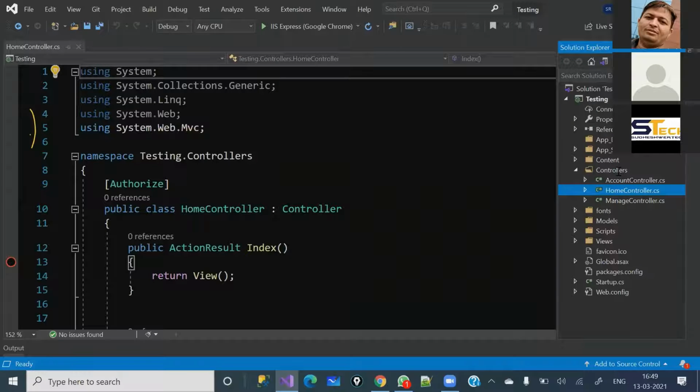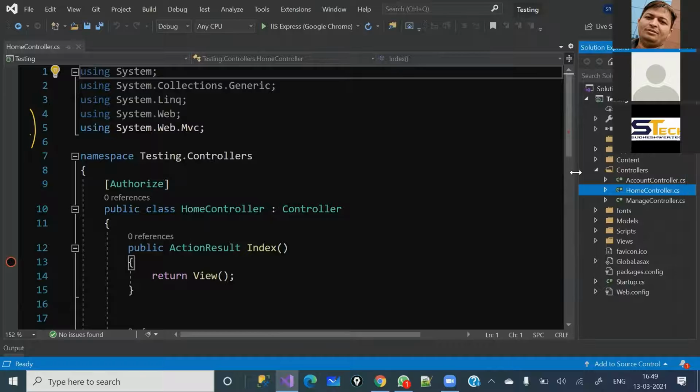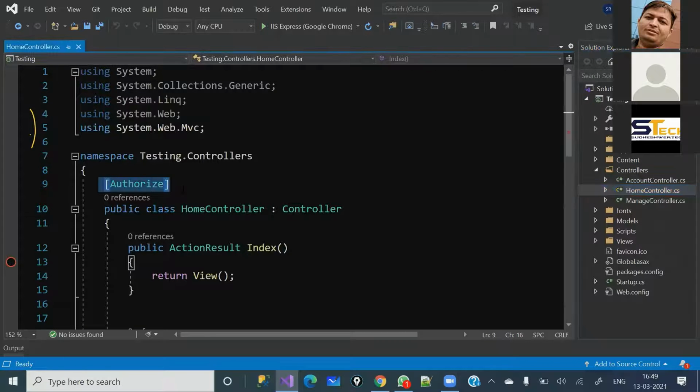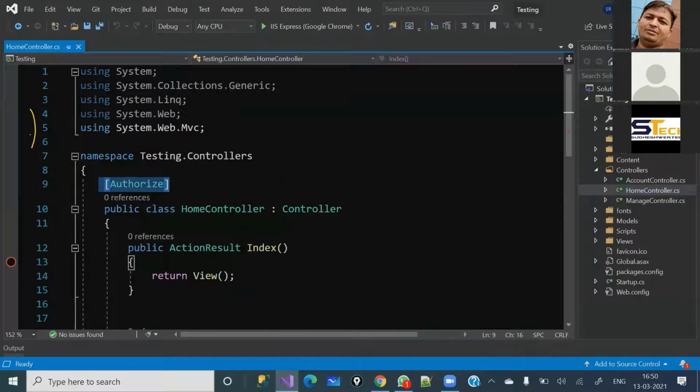So it is a really tough and tedious task, whenever you create a new controller, to have to put the Authorize attribute over there. Are you getting my point? If you do not register this Authorize attribute at the global level, then every time you create a controller, you will have to put that Authorize attribute. So do we have any other option where we can write a single line of code and it will be applicable to all the controllers?